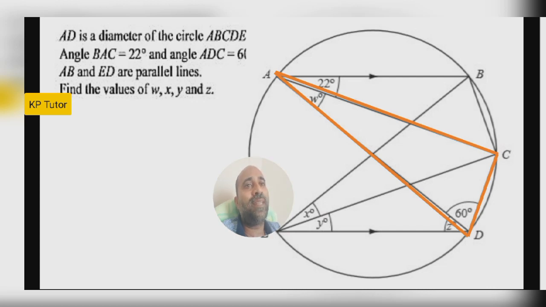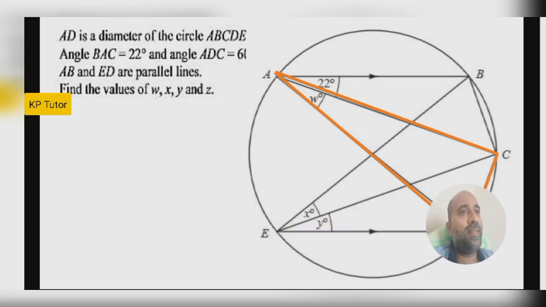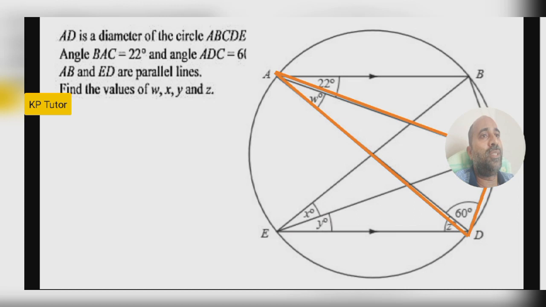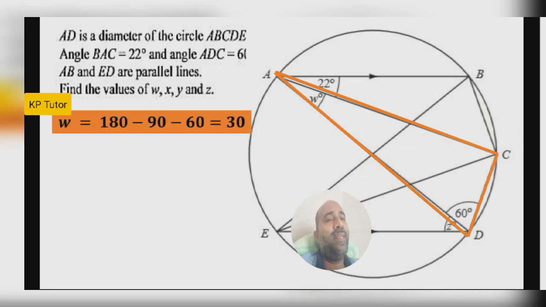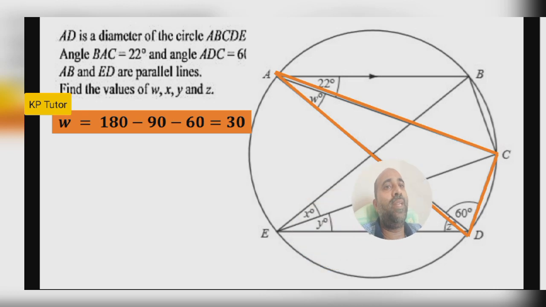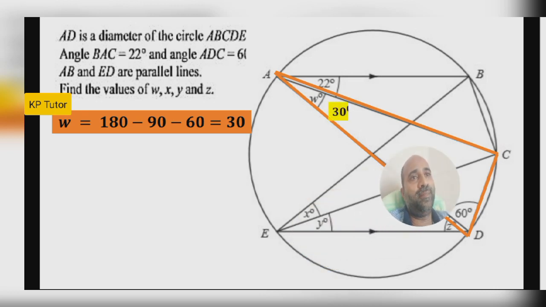Triangle in a semicircle is a right triangle. Okay, so W is there, 60 is there, and W you have to find. This angle, how much will it come? That is 90 degrees. So 180 minus 90 minus 60, that is equal to 30. Now W we got very easily, that is 30.